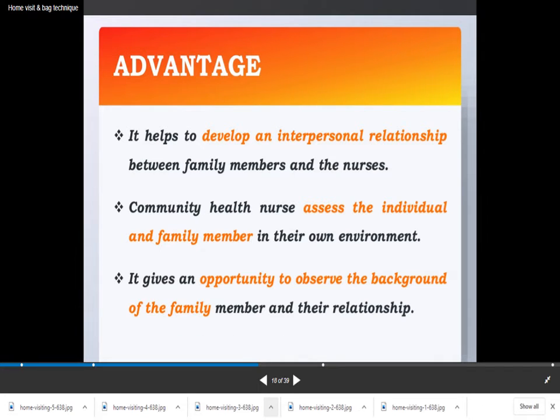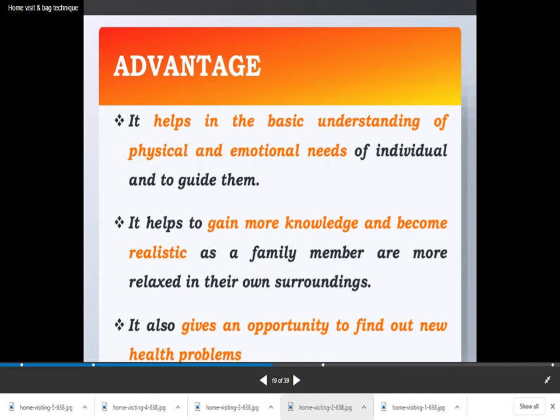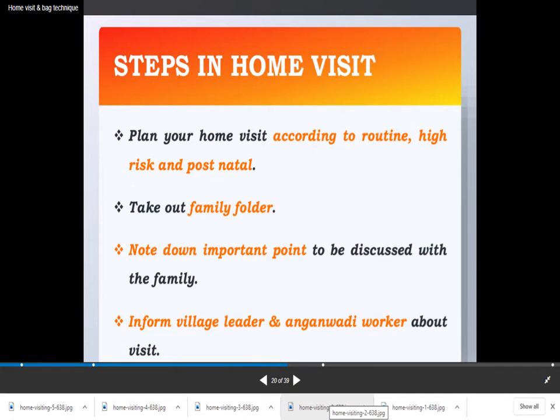Advantage: it helps us to develop an interpersonal relationship between the family members and the nurses. Community health nurse assesses the individual and family member in their own environment. It gives an opportunity to observe the background of the family member and their relationship. It helps in the basic understanding of the physical and emotional needs of the individual and to guide them. It helps to gain more knowledge and become realistic as family members are more relaxed in their own surroundings. It gives an opportunity to find out new health problems.